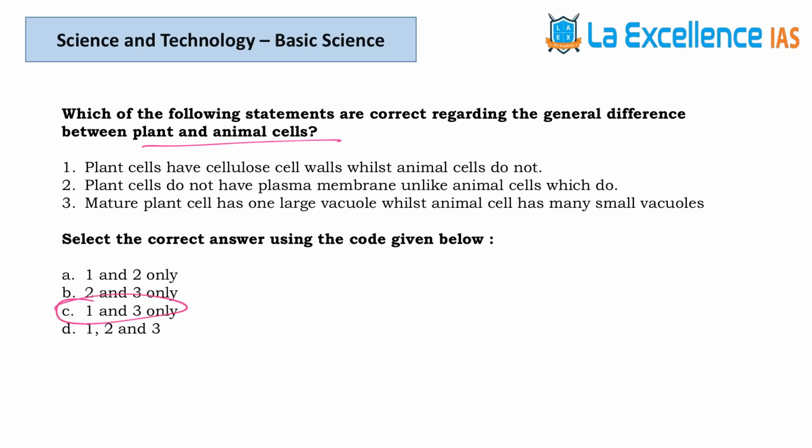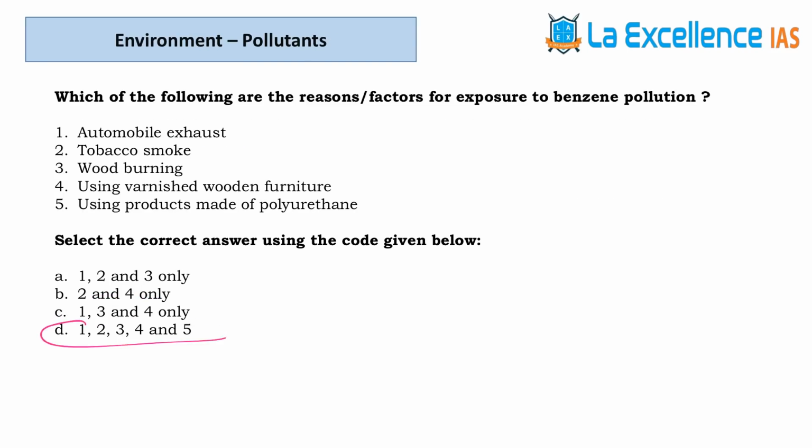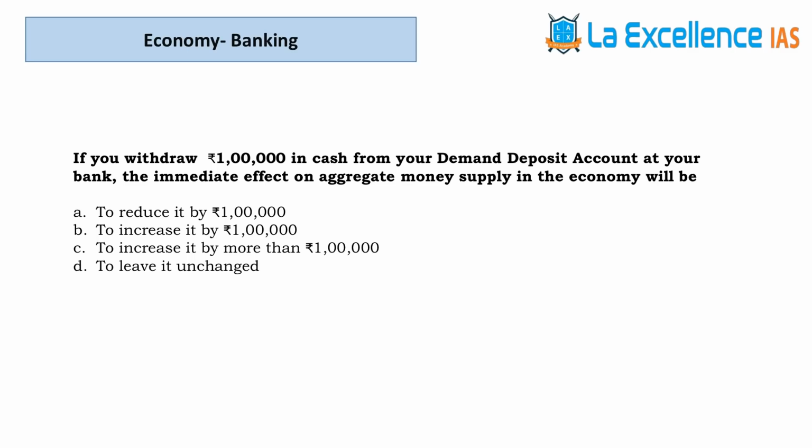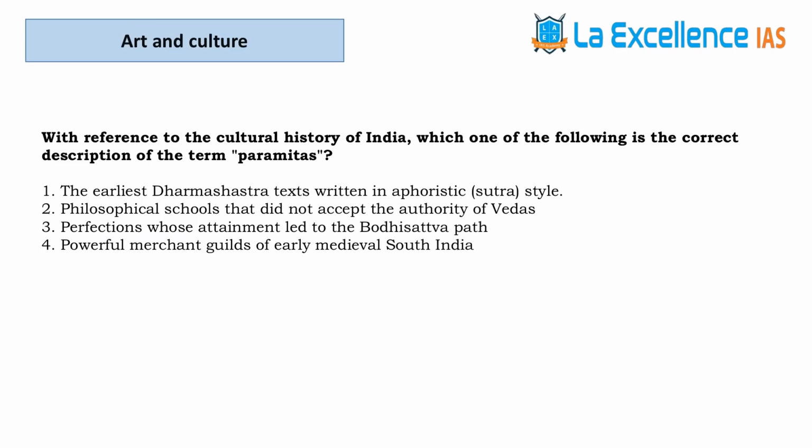Answer is C. Next question is about the pollutants. Answer for this is D. Next question is about global financial crisis and the answer for this question is A. Next question is about the banking and the answer for this question is D. Next question is about paramitas. Answer for this is C.